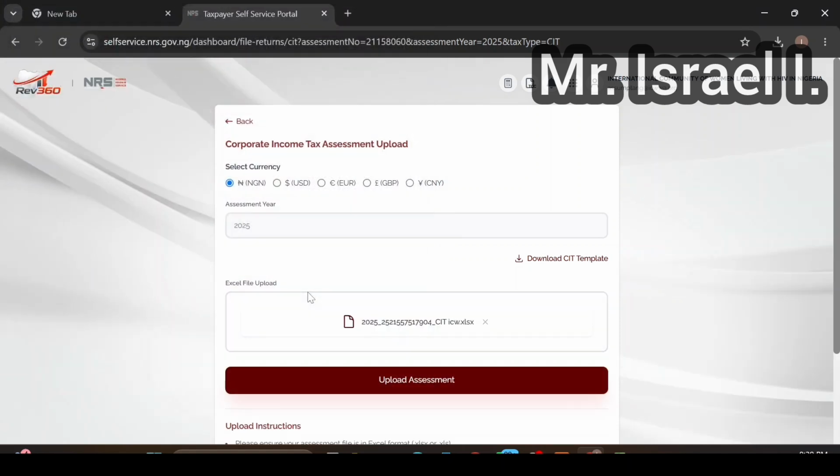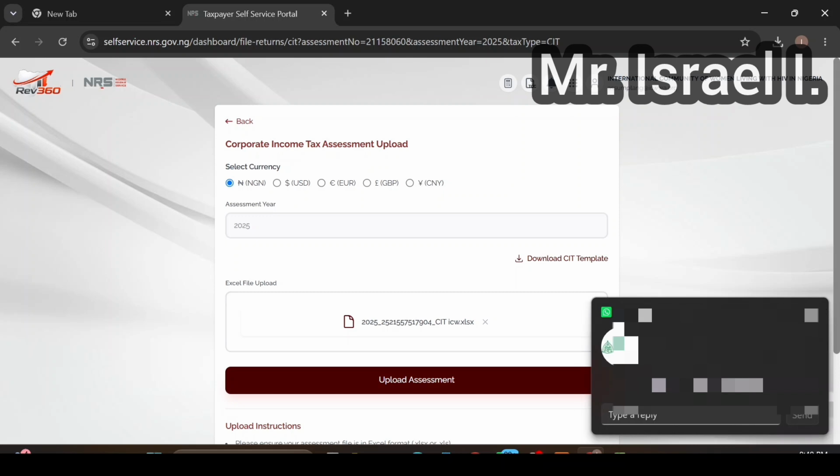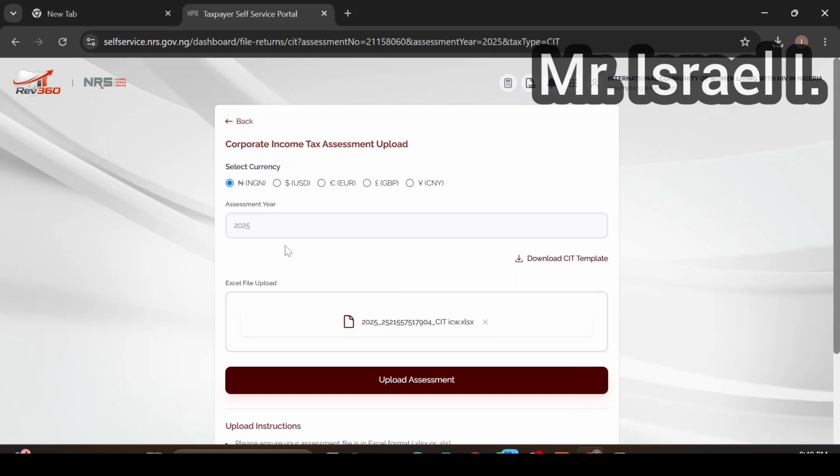Now you are going to see something. NGOs are not supposed to pay any form of tax. They are exempted, right? So if you follow my procedure, you find out that you are not going to remit any tax liability. So let's upload and see what we have.